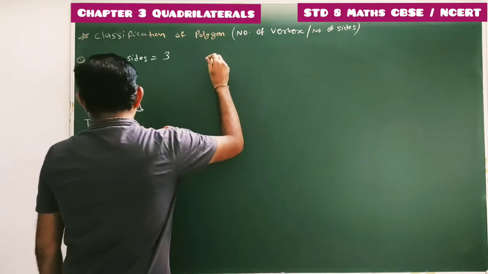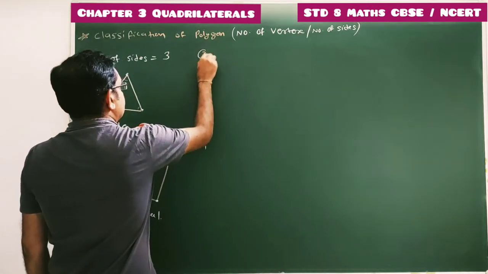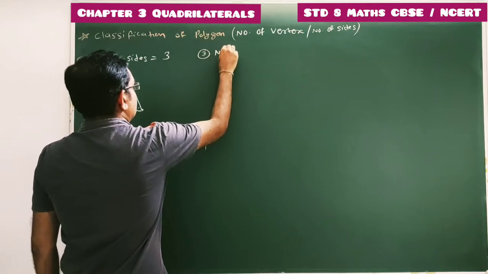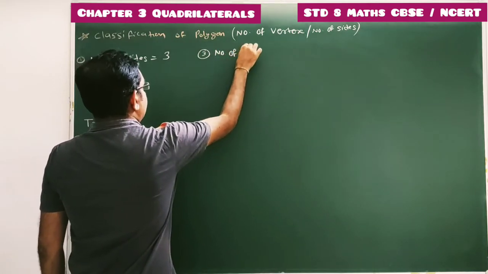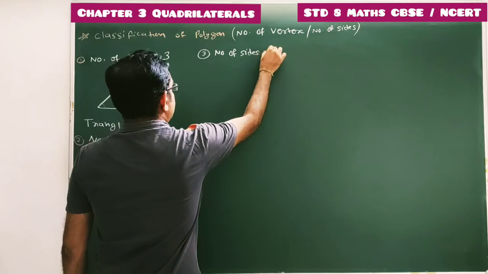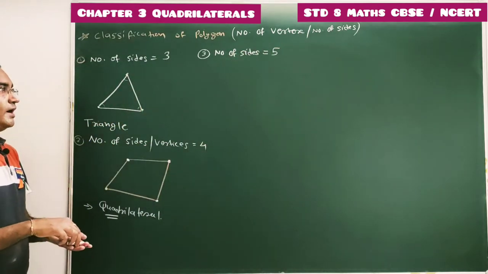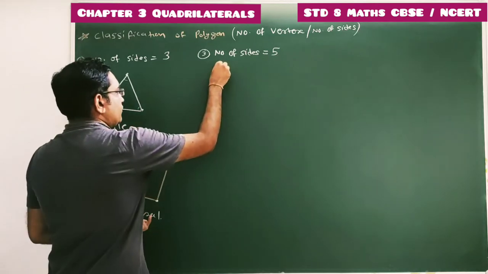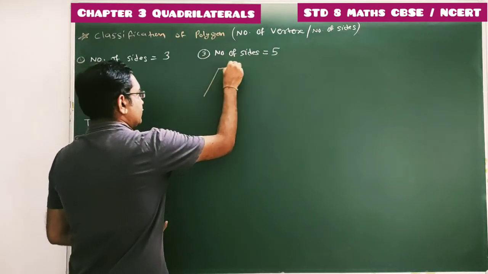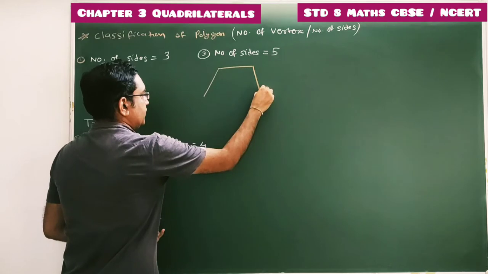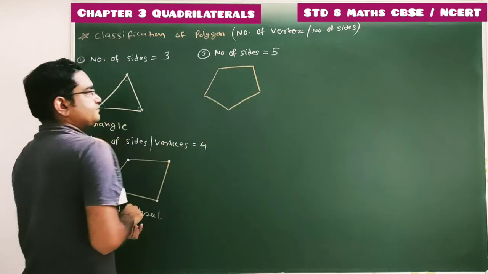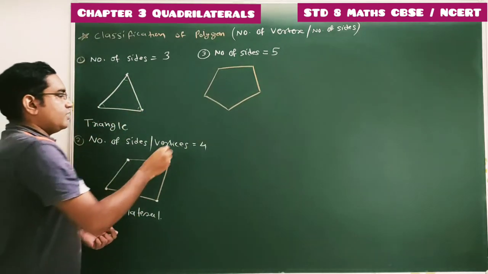Now number of sides are 5. Number of sides, or we can say number of vertices, are 5. So 5 sides. Can we draw one polygon like this with 5 sides? 1, 2, 3, 4 and 5. Done. That is known as pentagon.